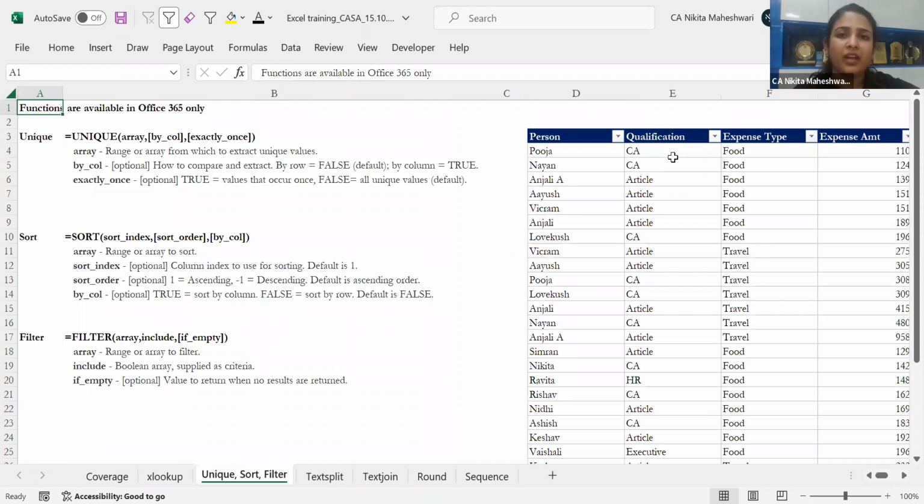This becomes very powerful with sort and filter functions, which we'll be discussing. So let's get a base of the sort function. If you see here the sort function, it tells you what is the sort index. Sorry, it tells you the array also.